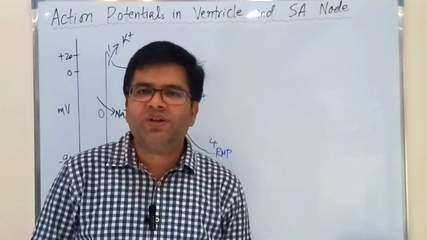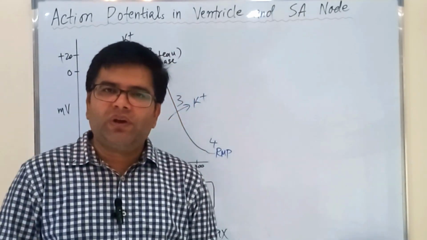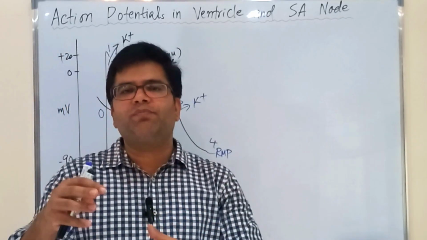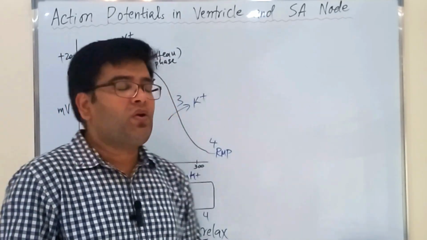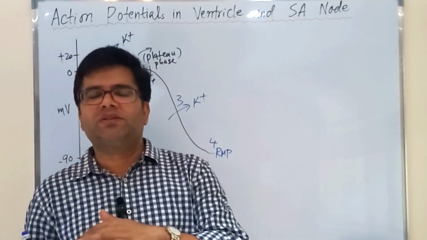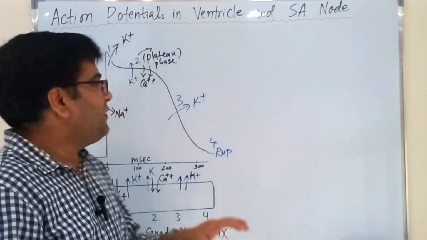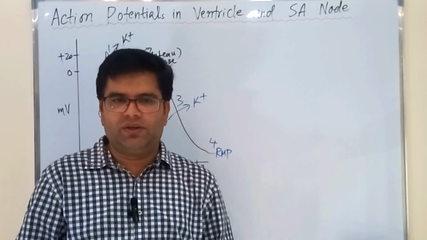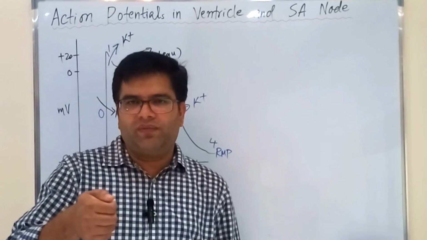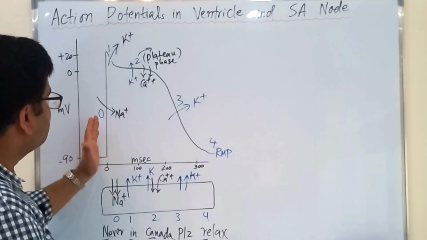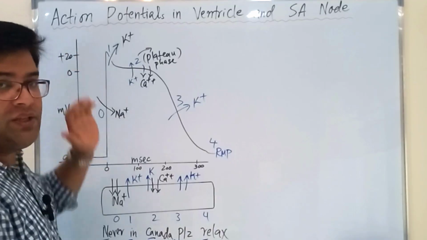It is also interesting to know that the waves in ECG, like P, QRS complex and T waves, are because of various phases of action potential of the SA nodal fiber and the ventricular muscle fiber. This action potential of the ventricular muscle fiber is analogous to the working of a flashlight. When we turn on a flashlight, that is analogous to the upswing of the action potential, which is the quick depolarization.